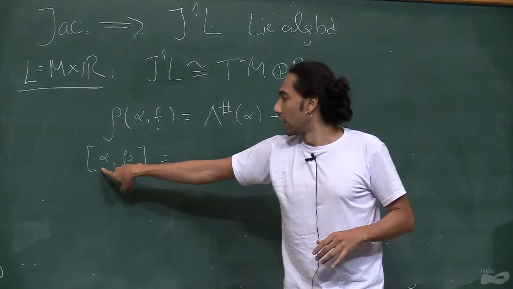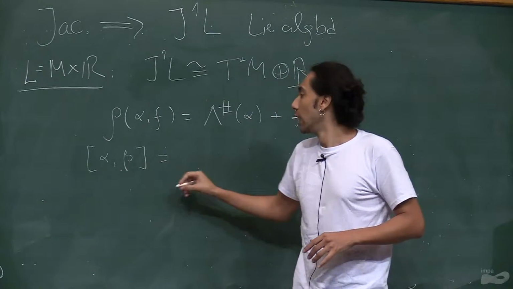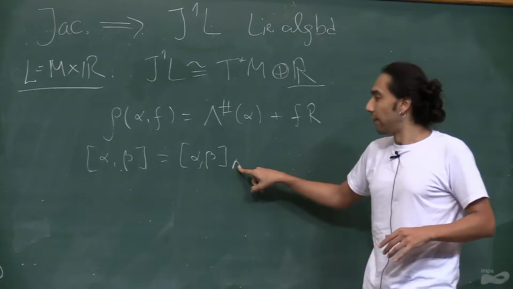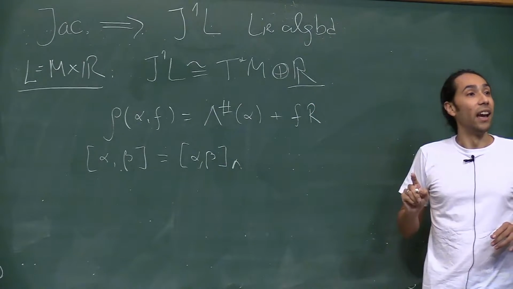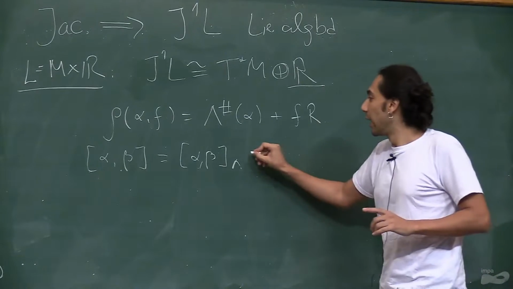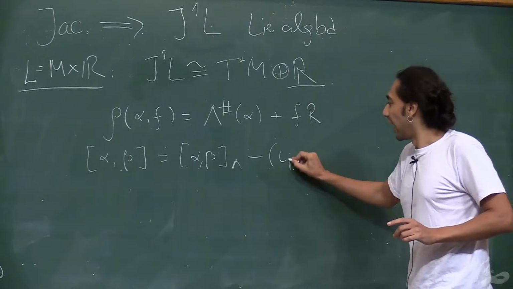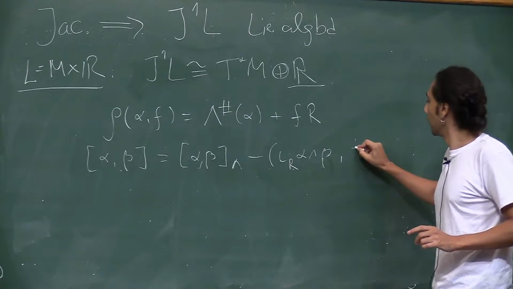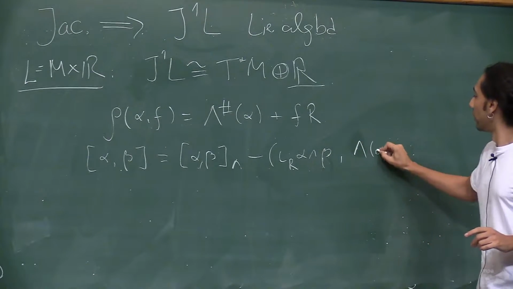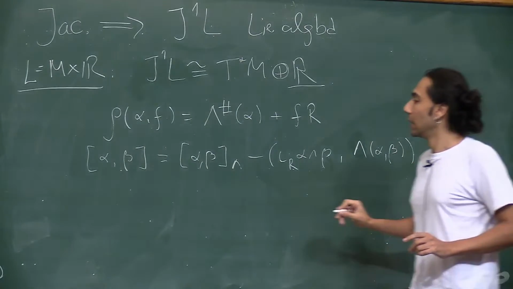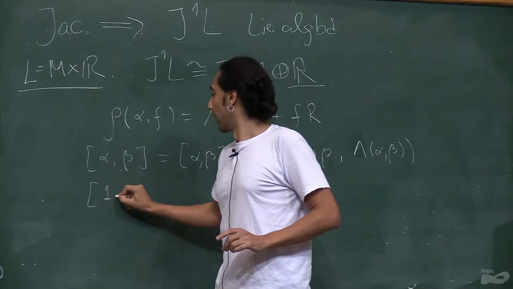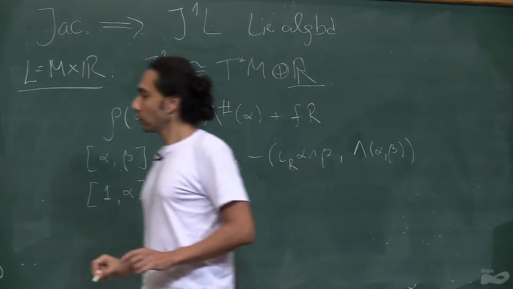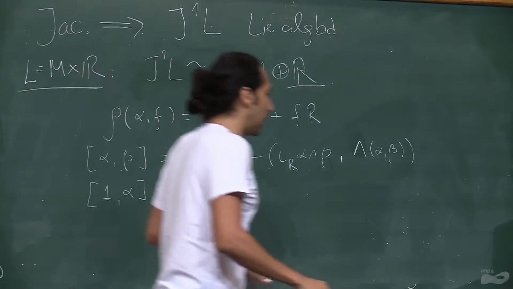So if you take two one-forms, then the bracket is the thing that you would do if lambda was a Poisson structure, but then you make a correction that includes the value of the bivector. And then there's this other generating relation. Let me give you a bunch of